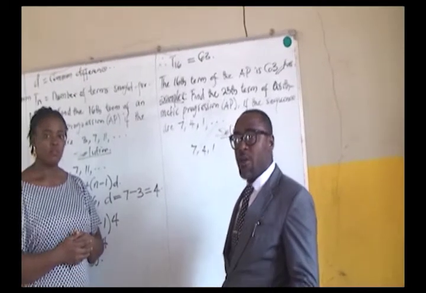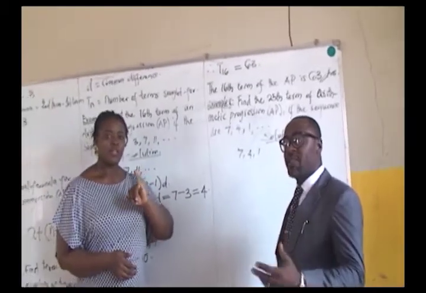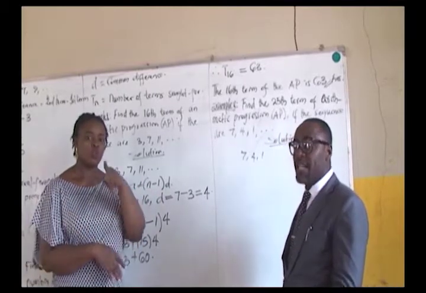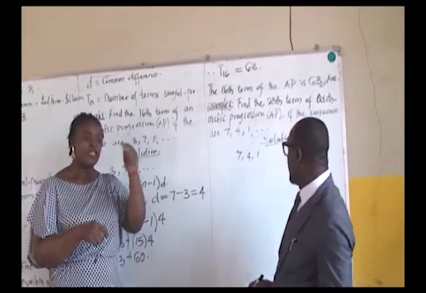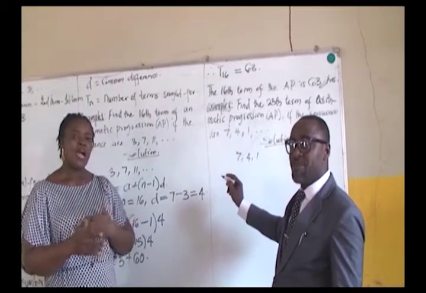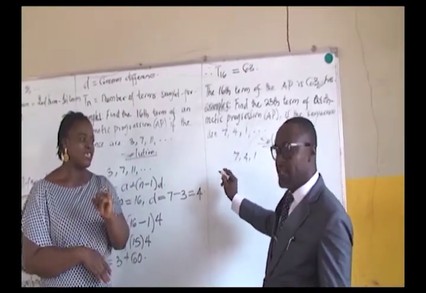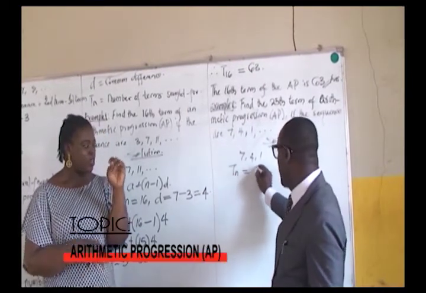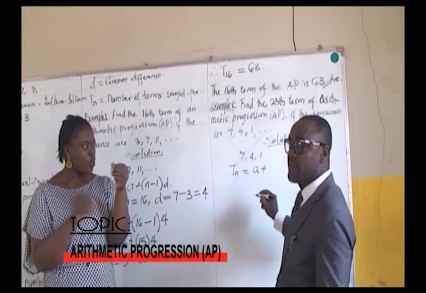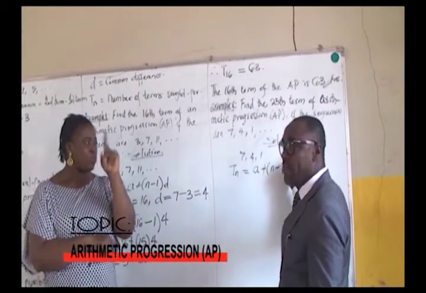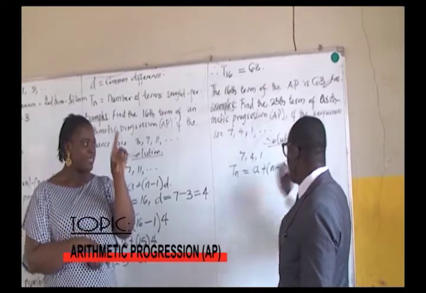I always encourage my students to recall the formula at any given time before you start any solving. Our formula for arithmetic progression once again is Tn equals a plus bracket n minus 1 bracket d.